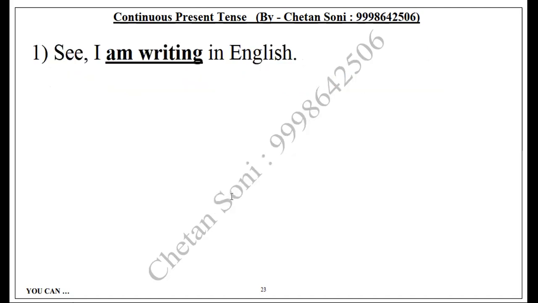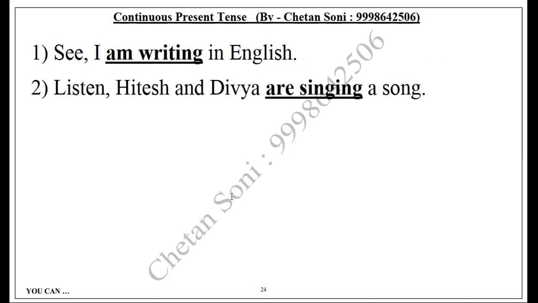Let's see some examples. See, I'm writing in English. See, I'm writing in English. You can say it. Listen, Hitesh and Divya are singing the song. With the verb "listen", we give suggestions or warnings to the other person, or whatever you mention about the running action.